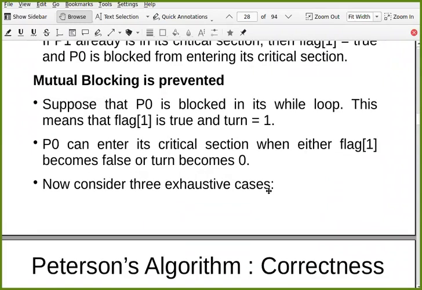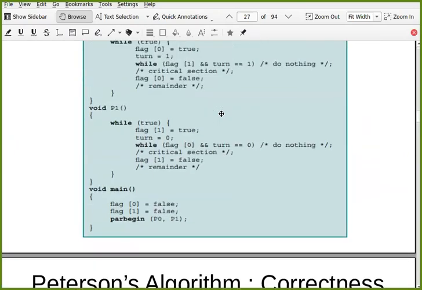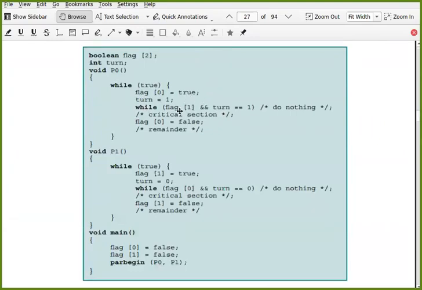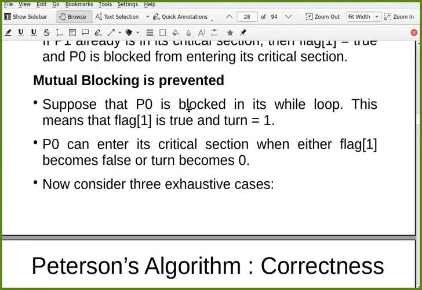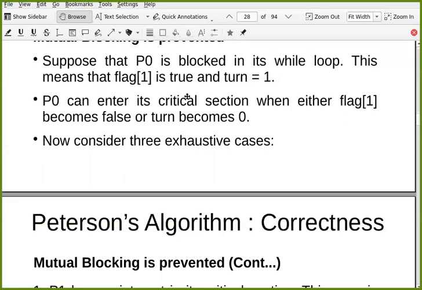Okay. And mutual blocking is prevented. Suppose that P0 is blocked in its while loop. P0 in its while loop here. This means that flag 1 is true and turn equal to 1. That is the meaning. P0 can enter its critical section when either flag 1 becomes false or turn becomes 0.